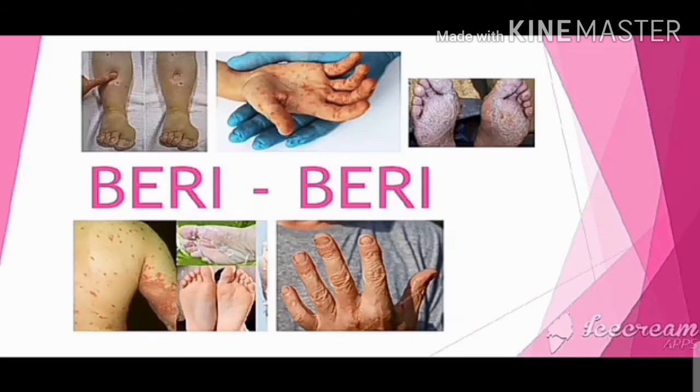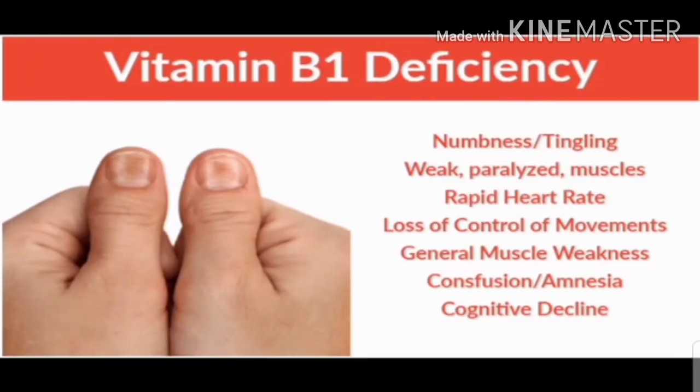The second one is beriberi. This disease is caused by the deficiency of vitamin B1. It affects the nervous system, causes heart disease and loss of weight and appetite. The symptoms of vitamin B1 deficiency are numbness, tingling, weak paralyzed muscles, rapid heart rate, loss of control of movement, general muscle weakness, confusion, amnesia, cognitive decline.